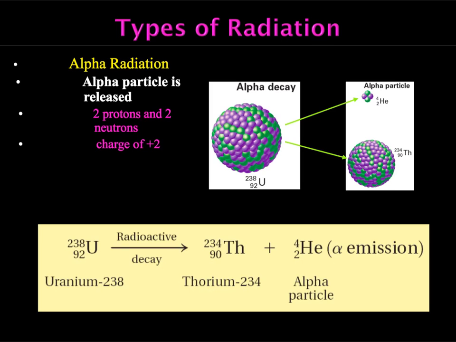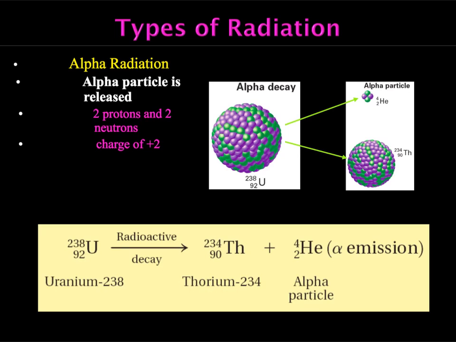So you can see down at the bottom of the screen, we have the alpha radiation equation here, and we're going to start out with uranium. And so uranium-238, which is radioactive. 2 of those protons are going to leave. 2 of the neutrons are going to leave. So if we take 2 protons out, the atomic number is now 90. If you look on your periodic table, that's thorium. And then if we take out 2 neutrons, our mass number goes from 238 now to 234.